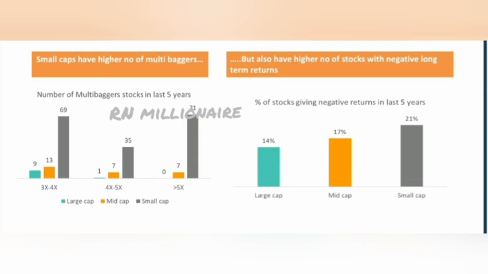In this chart, 3x, 4x, 5x and more than 5x is the number of times your investment has grown. If you invested 100 rupees and it gives 200 rupees, it is a 1x multi-bagger. If it gives 300 rupees, it is called 3 times return, a 3x multi-bagger.